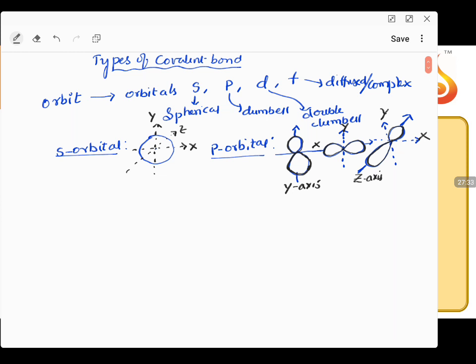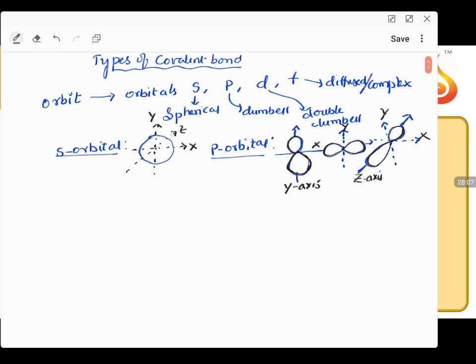According to the atomic model, we have orbits. Bohr's theory says that orbits are the place where electrons will be present, revolving around the nucleus. But later, quantum mechanics came into existence, and we came to know that it is not just orbits. Orbits are again subdivided into subshells, and subshells have orbitals. So the ultimate place where electrons will be present is in orbitals, not just in orbits.